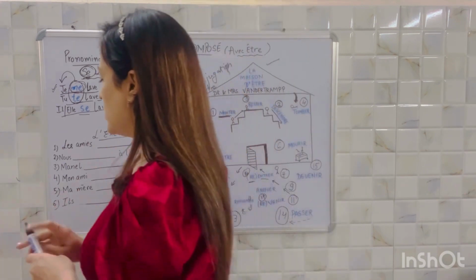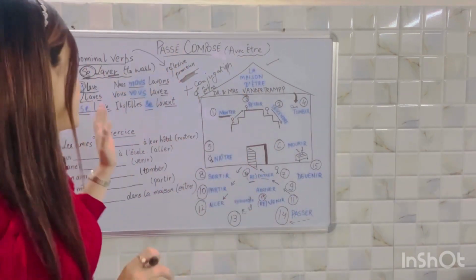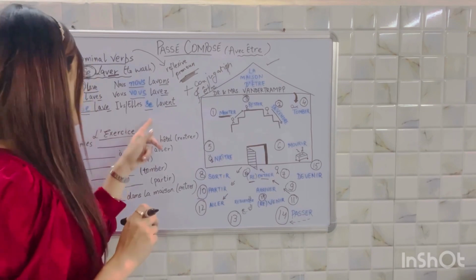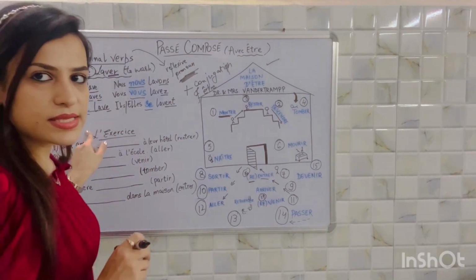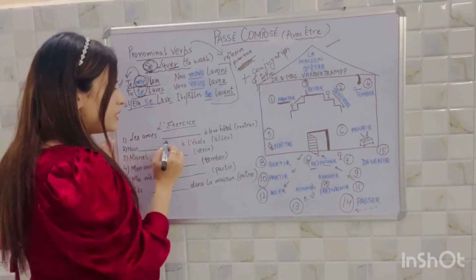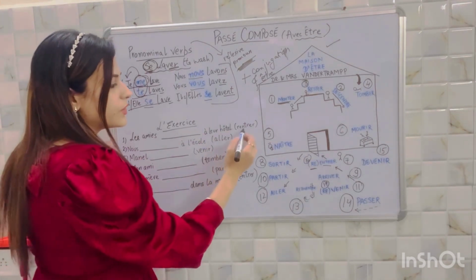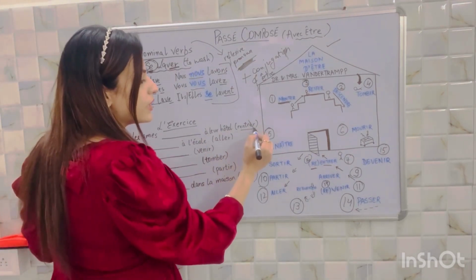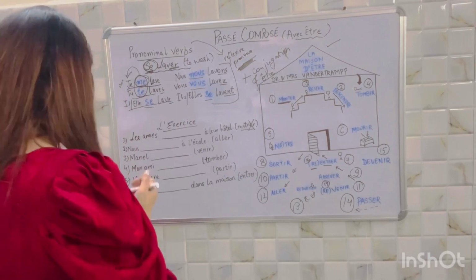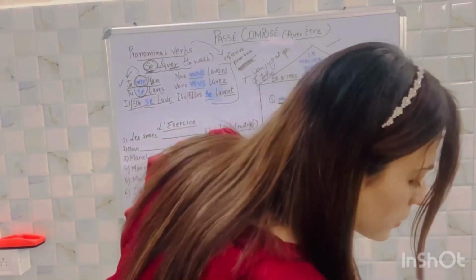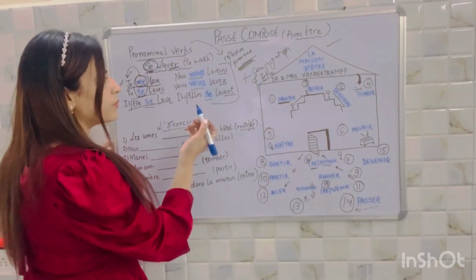Alright, I'll just rub this off and I'll show you how we convert it into passé composé. But before that, we'll do this small exercise. Now, les amis dash à leur hôtel. The verb given in the bracket is rentrer. Since it's an er ending verb, all you need to do is, first of all, simply put the conjugation of